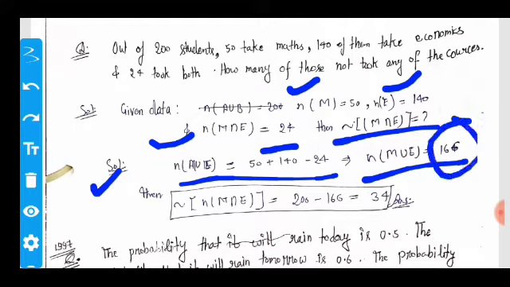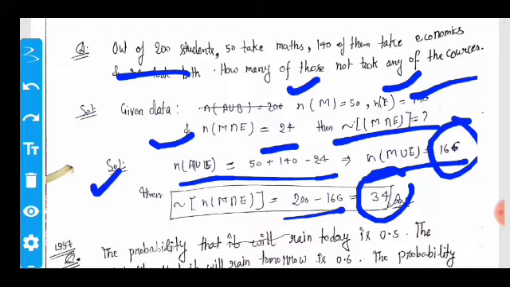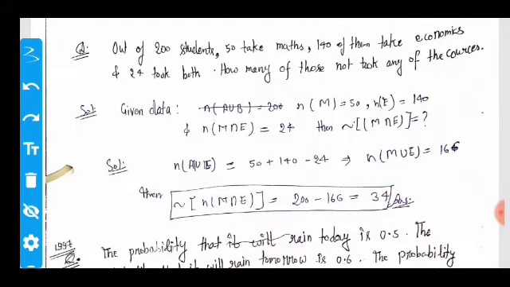And we know that in the class there are 200 students. So for the students who did not take any subject, we subtract this 166 from 200 students, so we got 34. This is your correct answer. Now move on to the next question.